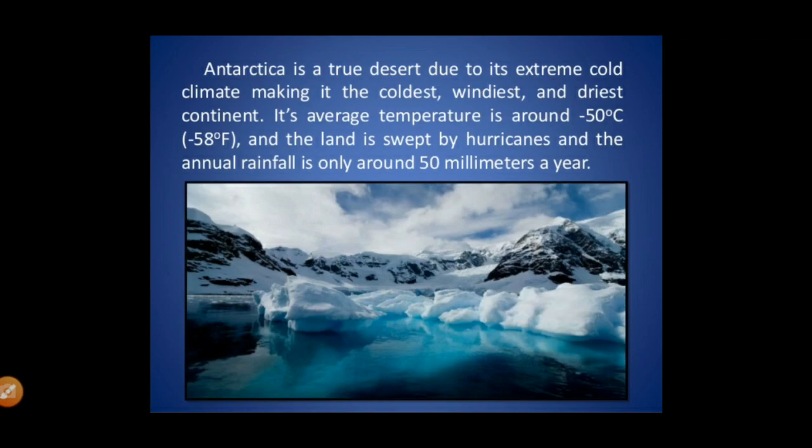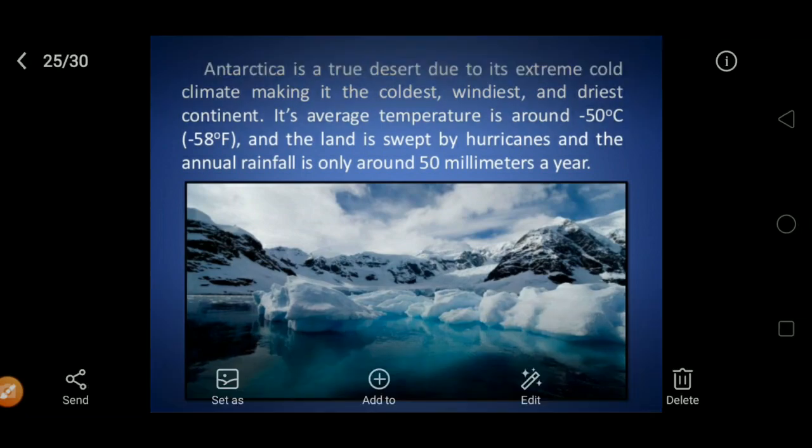Yes, if we talk about Antarctica, how can we forget penguins? Penguins are at home in Antarctica. Okay, you will get to see penguins there. So those are some interesting facts about Antarctica.